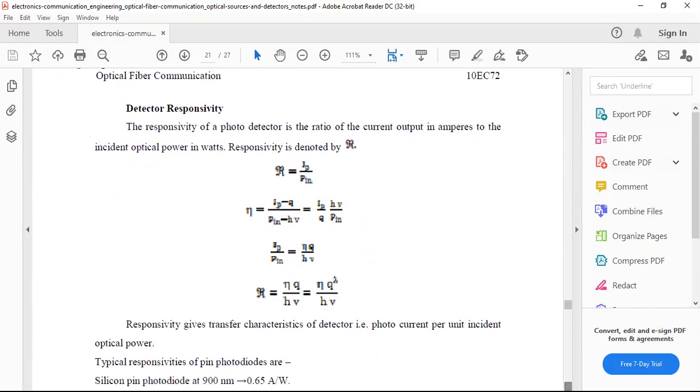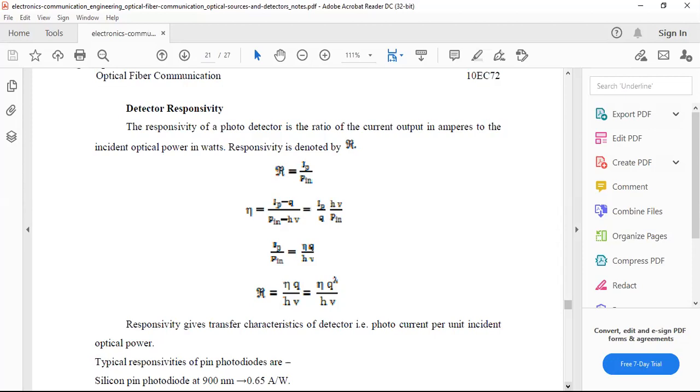Now another parameter we need to analyze in an optical detector is the detector responsivity. Basically we have to consider the quantum efficiency.